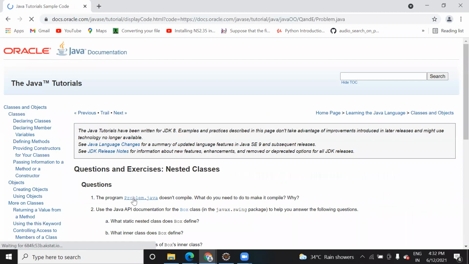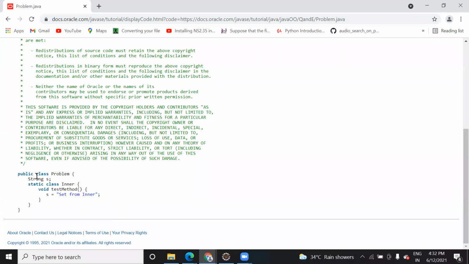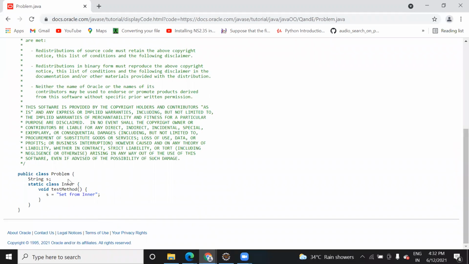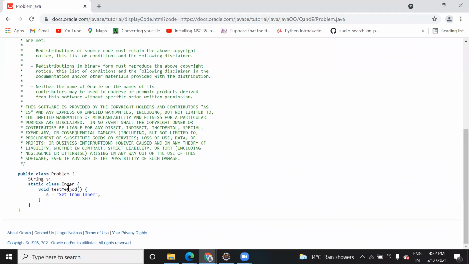Yes. Okay, string s, static class Inner, void test. What is this? There is this program. However, there is no main method inside this to run it.